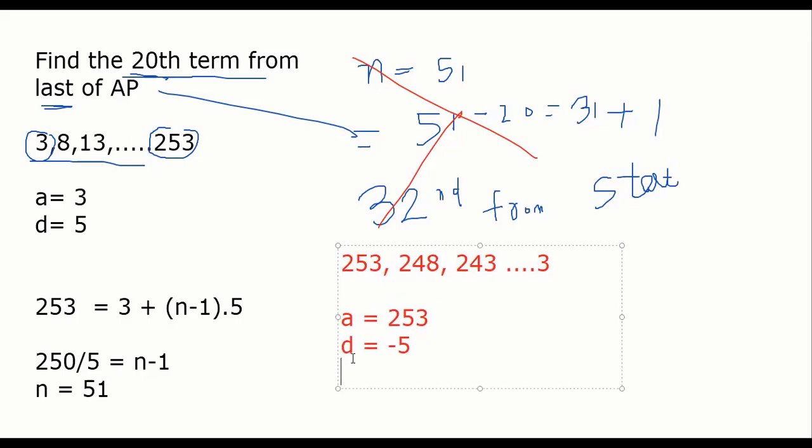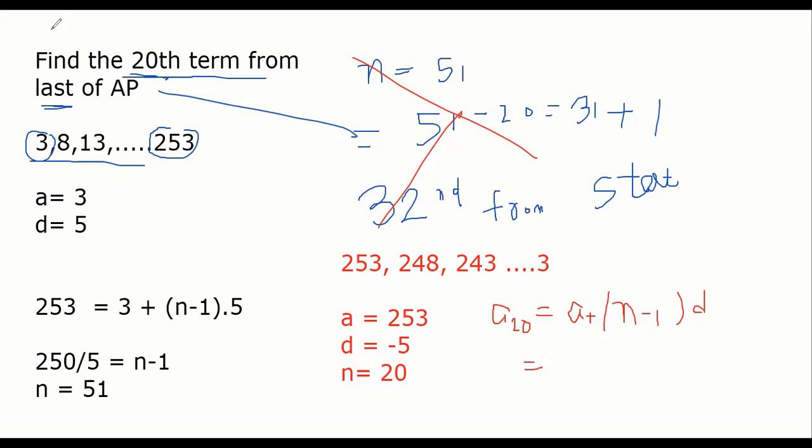Now it is not the 20th term from the last. N equals 20 only now, because we want the 20th term from the start now, since we reversed it. So A20 will be equal to the same concept: A plus N minus 1 into D. Substitute.